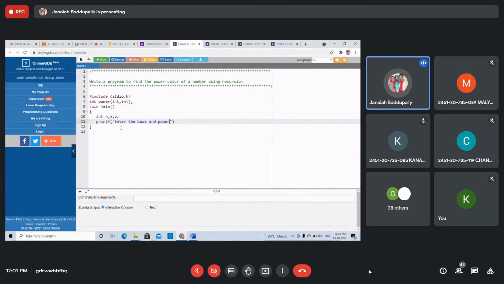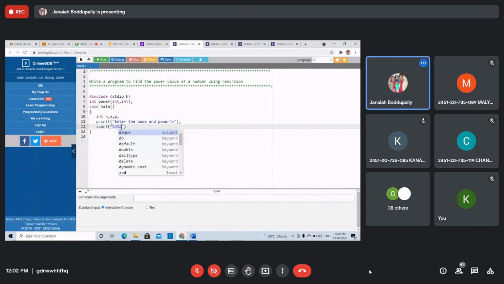Base and power values to find x power n. Okay, scanf ampersand of n comma ampersand of x, n power x we want to calculate.